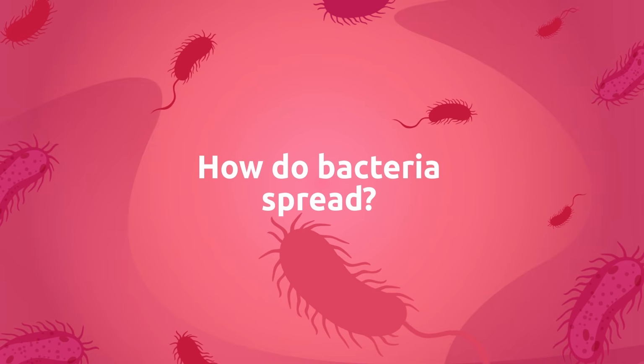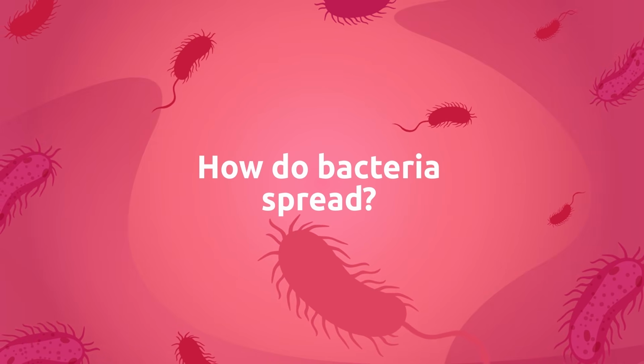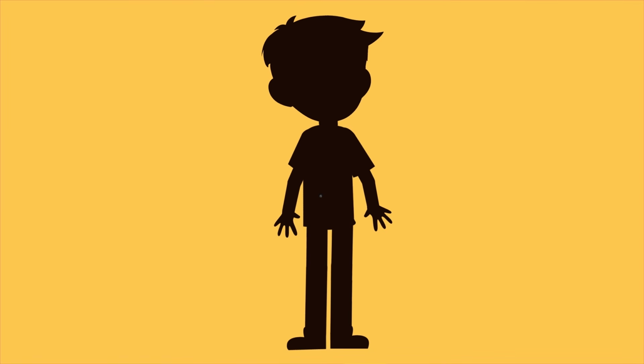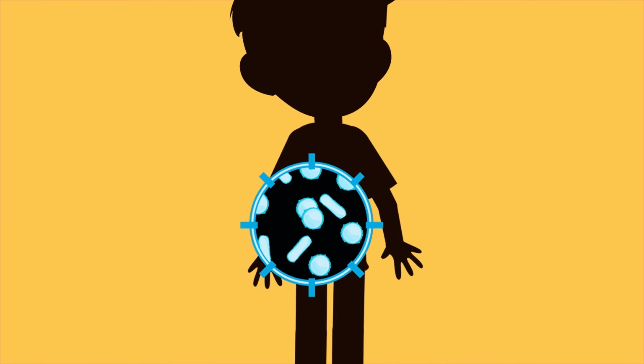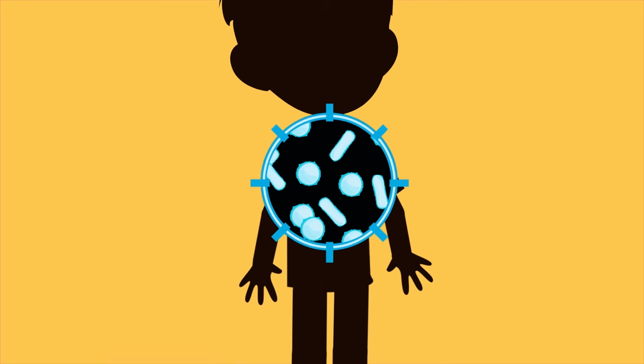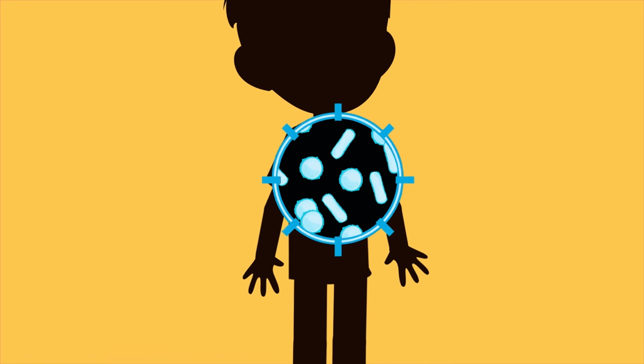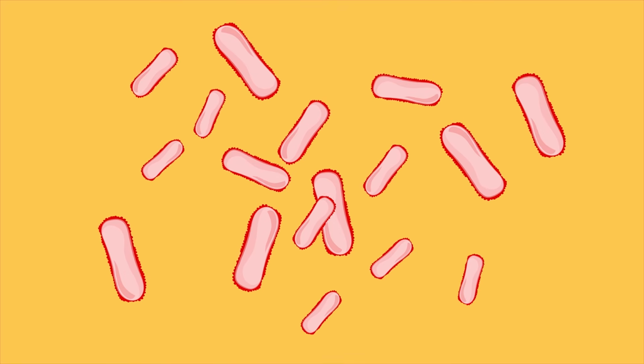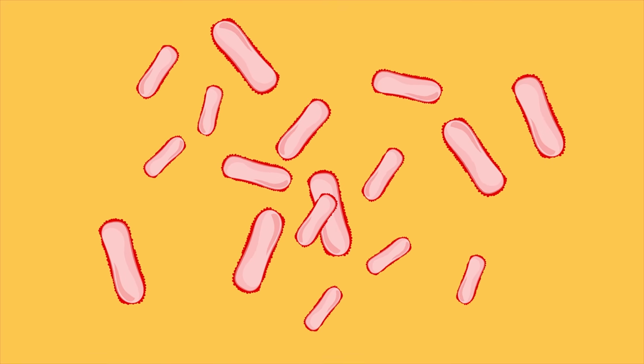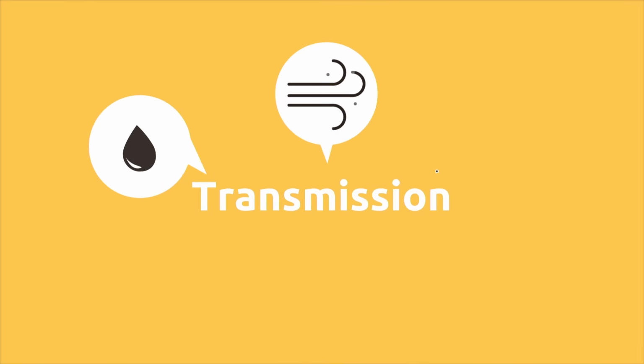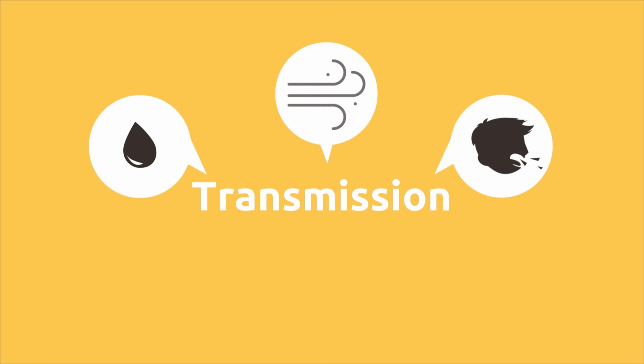How do bacteria spread? Did you know that there are bacteria all over our body? Like in our intestines, for example, the mouth or the skin. Many of these bacteria help us to stay healthy. However, there are other bacteria that are pathogenic and cause diseases. Bacteria spread through water, air, or sneezing and coughing. This way they can pass from one human being to another.